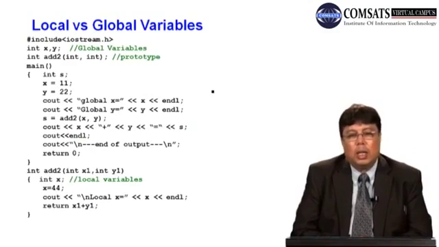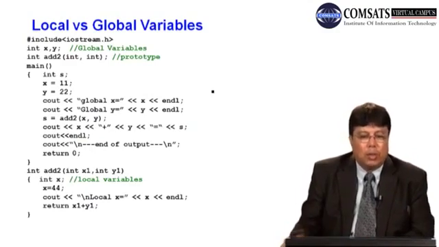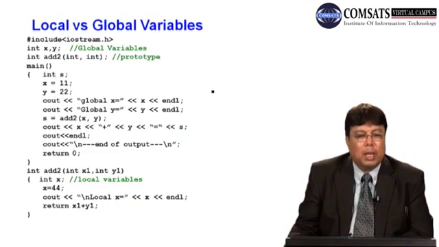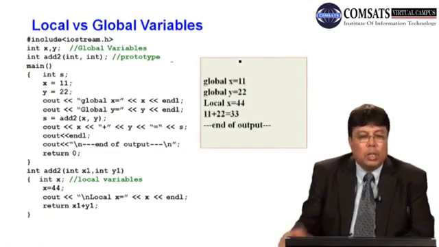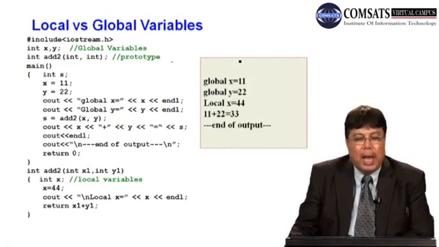So global versus local variable, I would like to quickly give the example I was mentioning a little while ago. Integer x and y are the global variables. Since you have defined them here, they automatically become global variables. Int add2 is a prototype, and this is the main. Now x is equal to 11, y is equal to 22. Whenever I say global x, it will print x is equal to 11. When I say global y, it will print y is equal to 22.